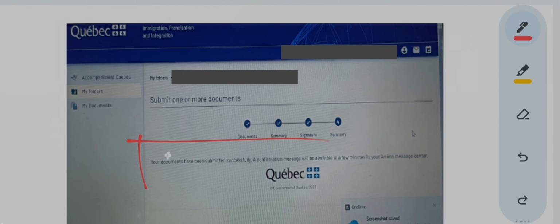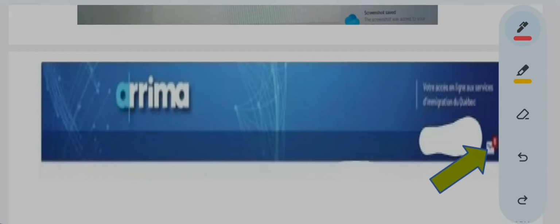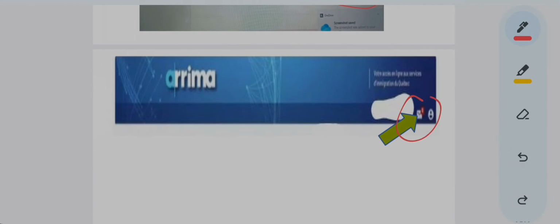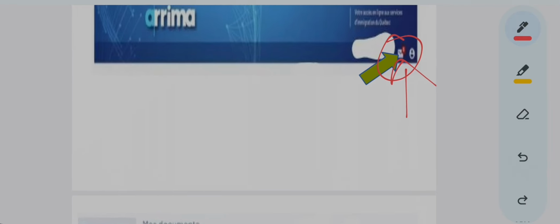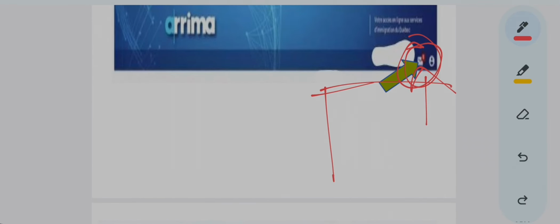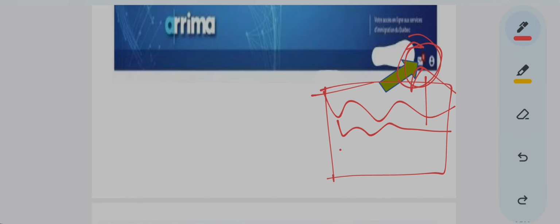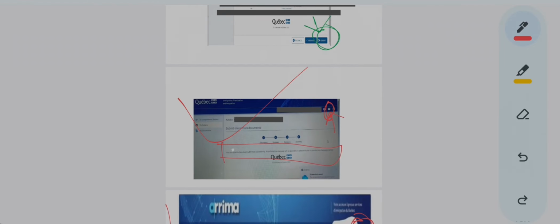Now when this success message appears, you will get one message over here. See how it will look. See how the red mark will come over here, and when you press over here, they will say that you have successfully submitted your file, we have received your documents, etc. Fine, the formality. Now when you want to check what documents you have submitted, you can also download the documents that you submitted after you have completed this step.